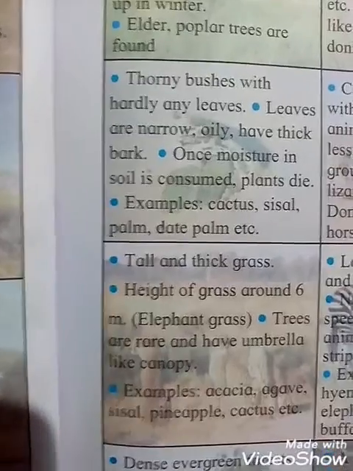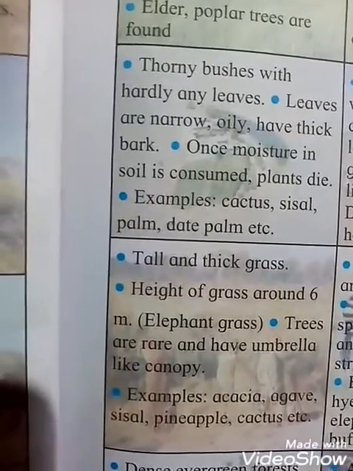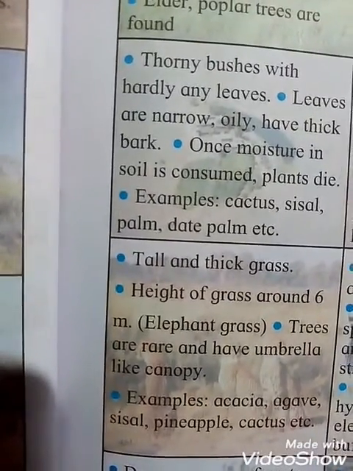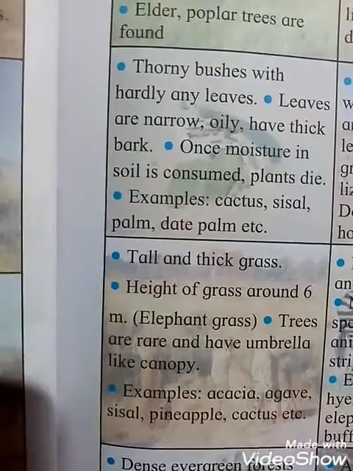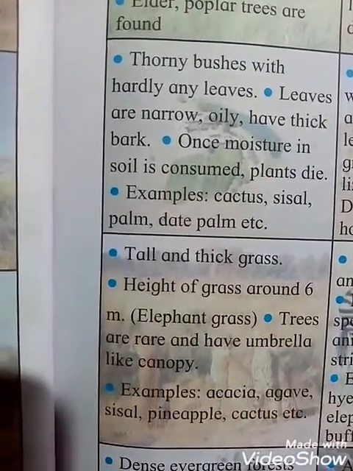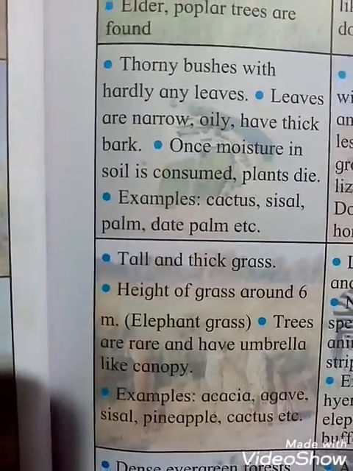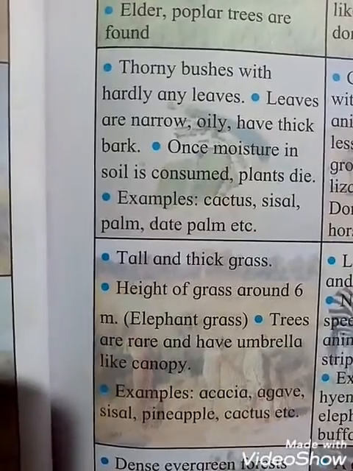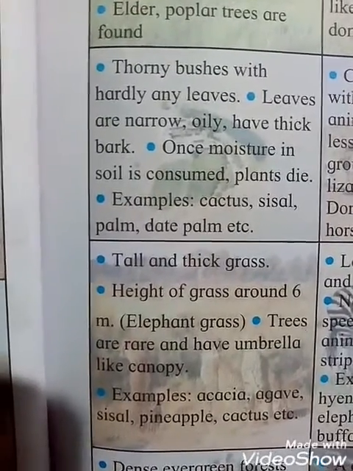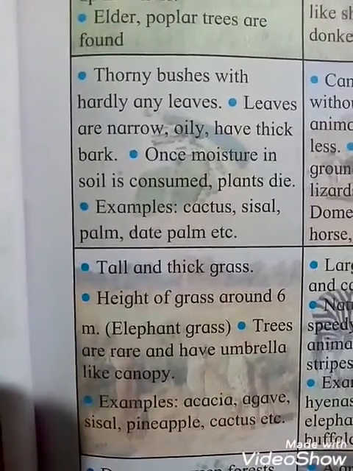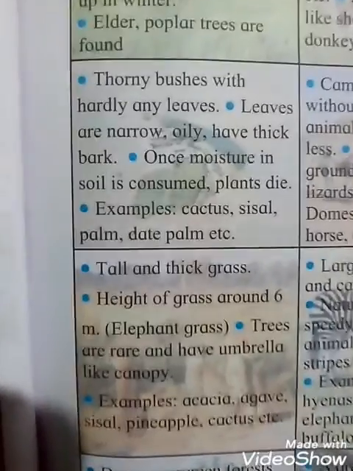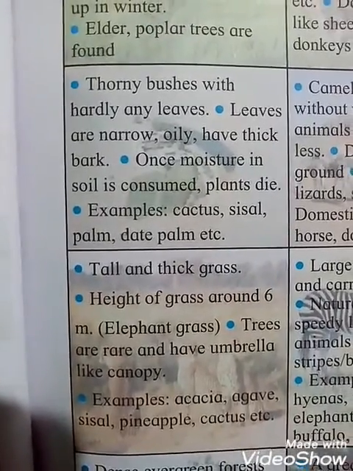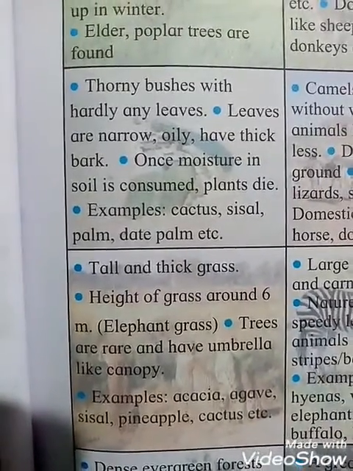In this place, the natural vegetation found here is tall and thick grass. Trees are rare, and the grass is very tall and thick. The height of the grass is around 6 meters, students, that is elephant grass. So in this place tall and thick grass is found, and the height of the grass is around 6 meters. That is, we can say the elephant grass.